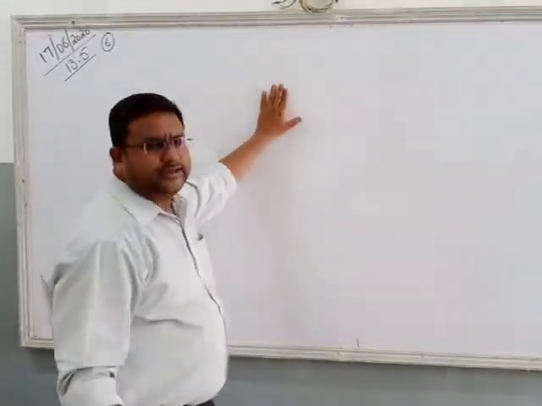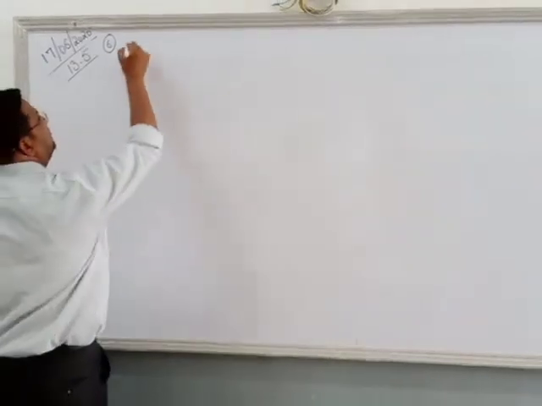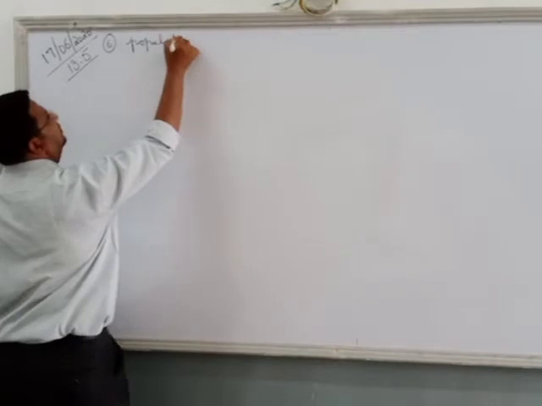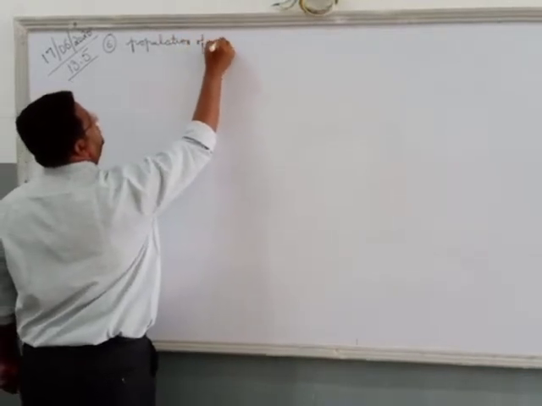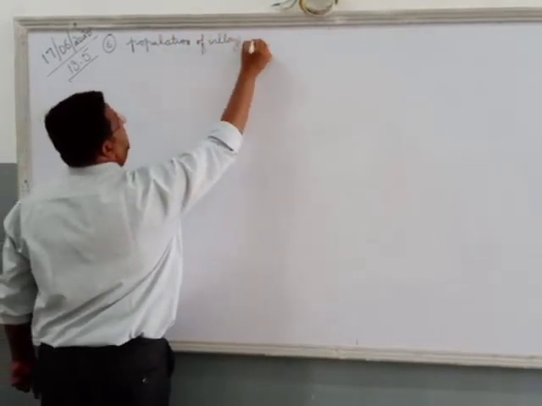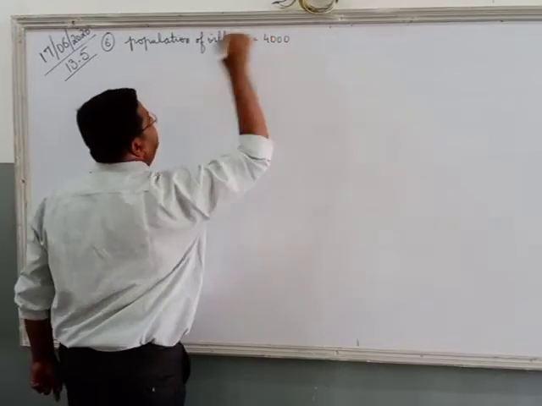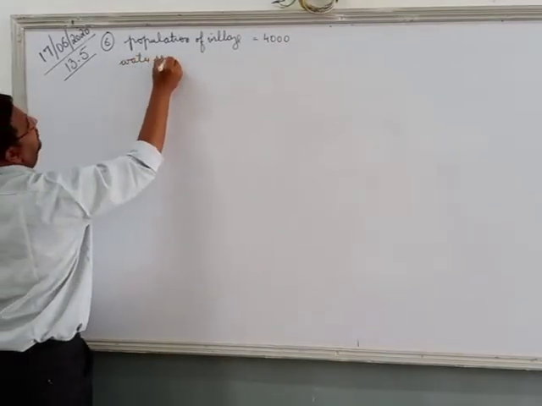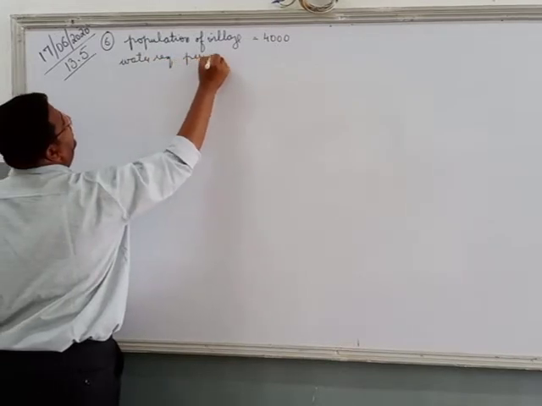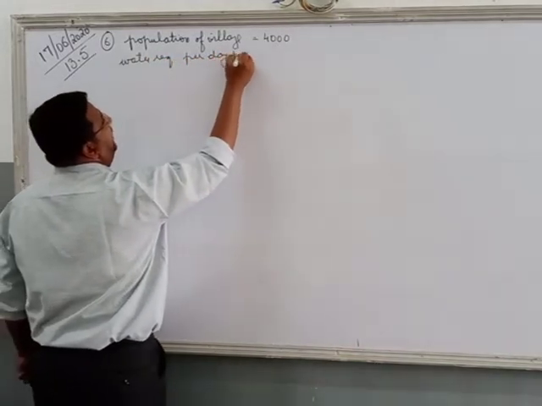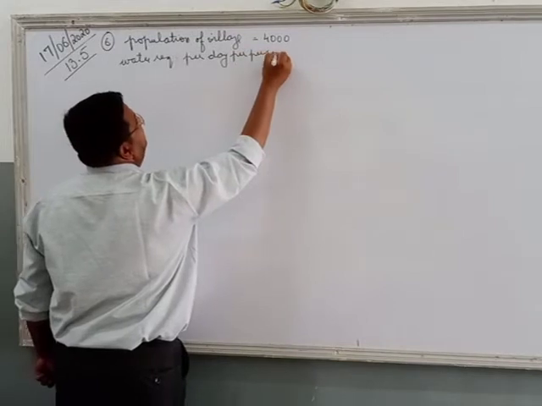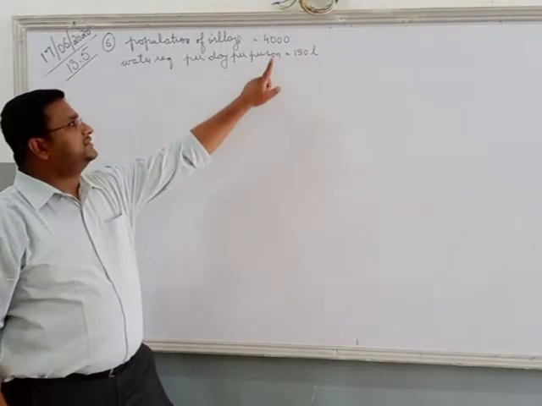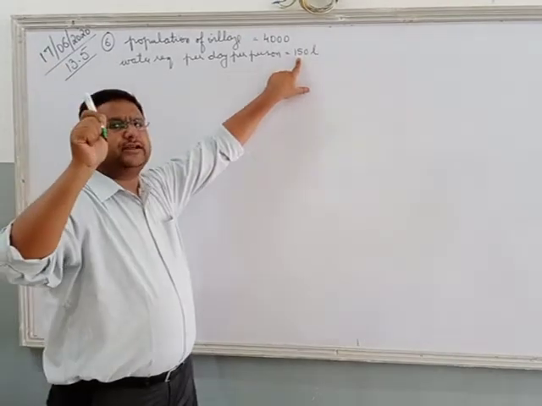So here also he says population of the village is given to us. Population of village. How much? 4,000. And water required per day. Water required per day per person is equals to 150 liters. So automatically you can see, sir, one person requires 150 liters approximately.